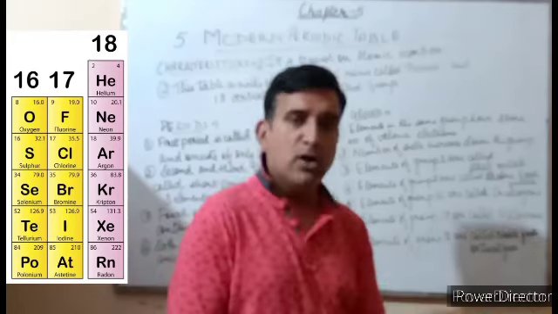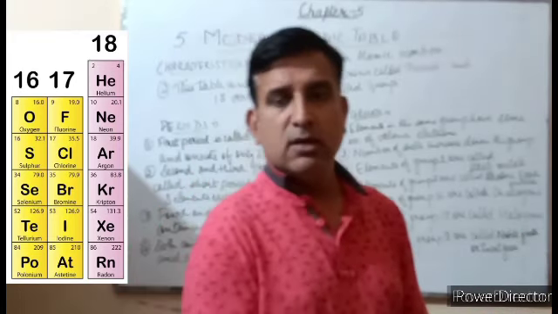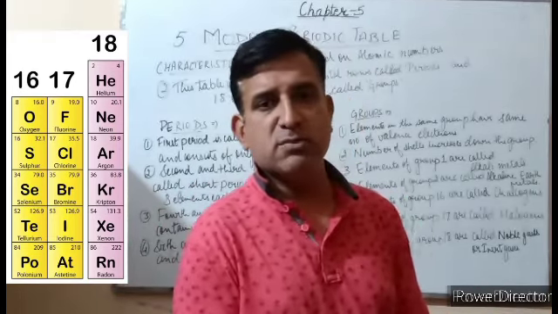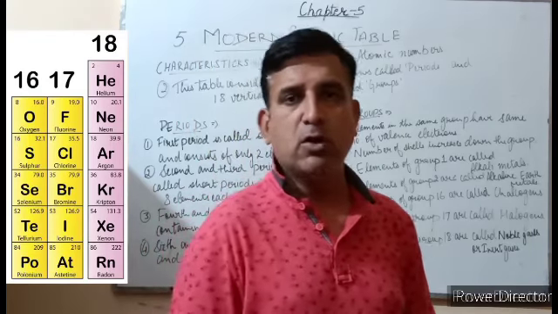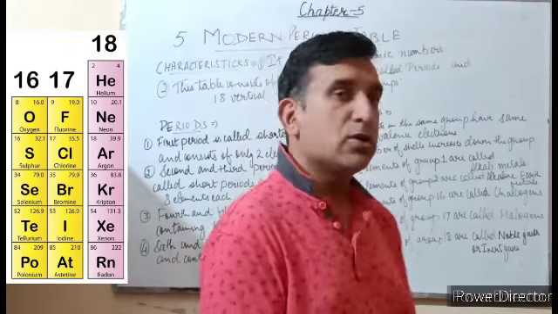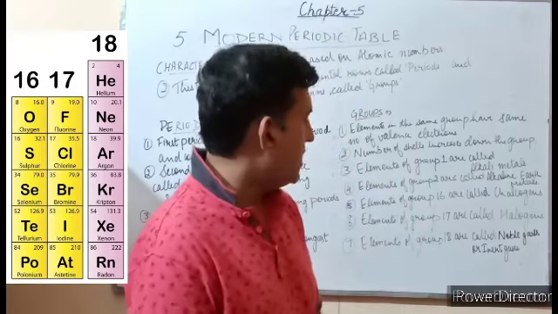Elements of group 17 are called halogens. Why are they called halogens? As they form salt. Halo means salt and gen means forming or producing. So as they produce salt, they are called halogens.